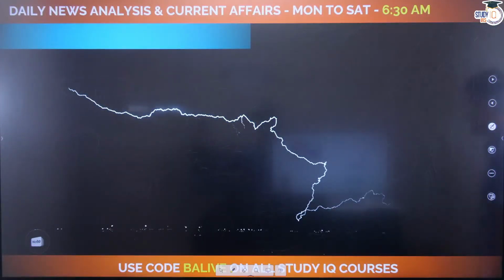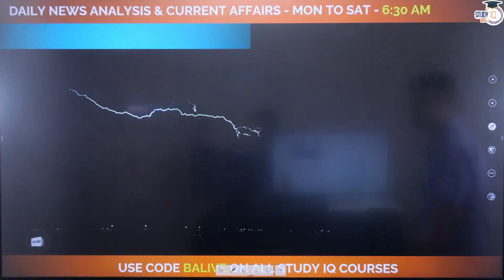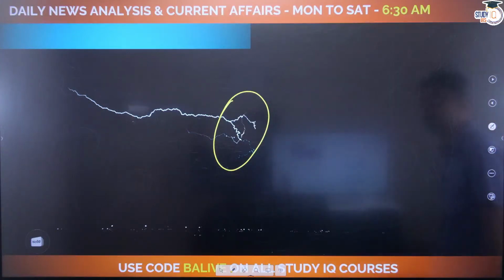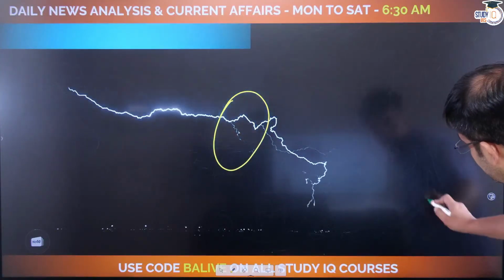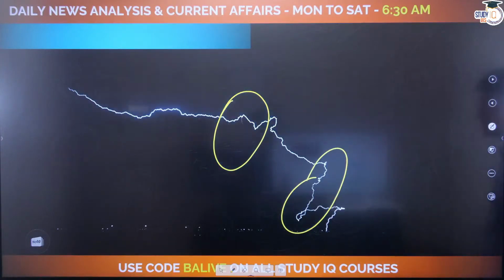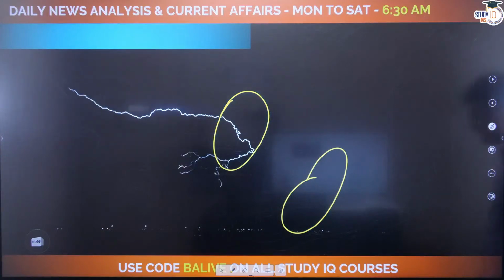See this? I've got this image from the internet. Now what I want you to focus on here is this particular area, and thereafter this particular area. Okay, this is what I want you to focus on. Now, what is lightning exactly?